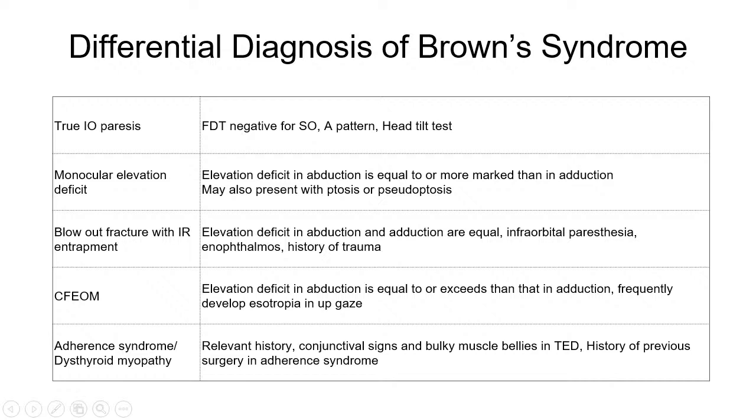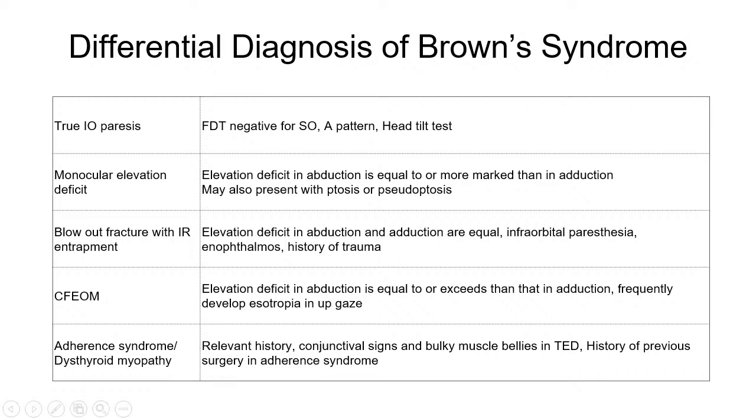Differential diagnosis of Brown syndrome includes true SO palsy, which is differentiated as FDT is negative for SO palsy. We get an A pattern, unlike Brown syndrome in which we get a V pattern, and head tilt test is positive. Another differential diagnosis is monocular elevation deficit, in which elevation deficit in abduction is equal to or more marked than that in adduction, and there may be ptosis or pseudoptosis.